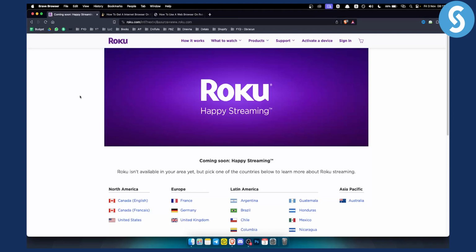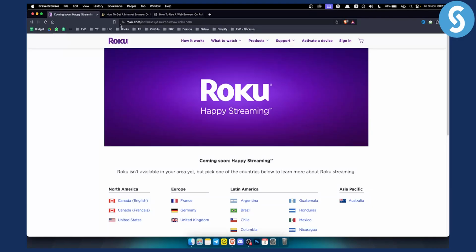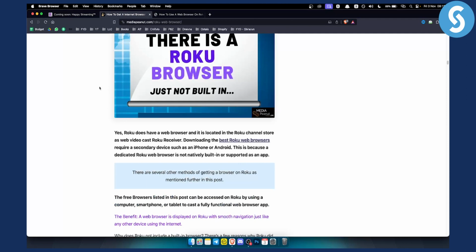Today in this video, I will show you how to get a web browser on your Roku device. Now, as you can see right here, Roku does have a web browser and it's located in the Roku channel store as a web video cast Roku receiver. Downloading the best Roku web browsers requires a secondary device such as an iPhone or Android. Now, unfortunately, this is because a dedicated Roku web browser is not natively built in or supported as an app.